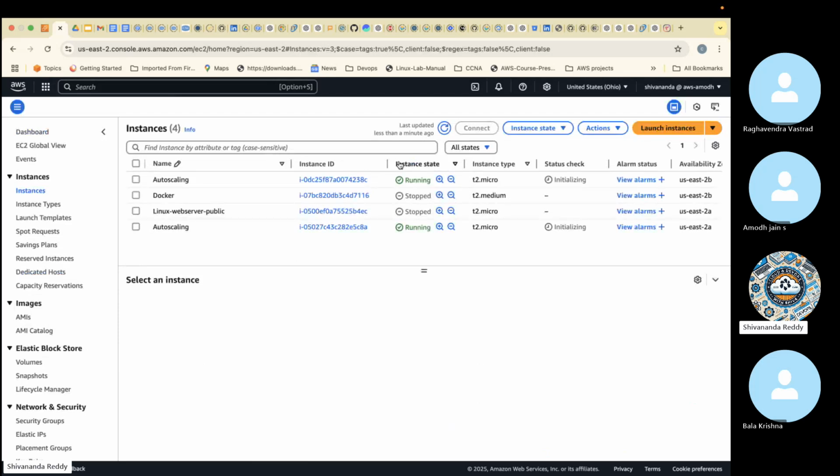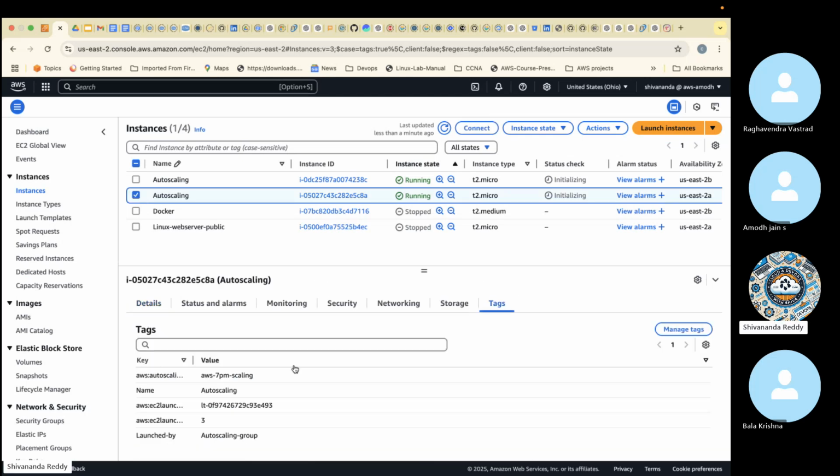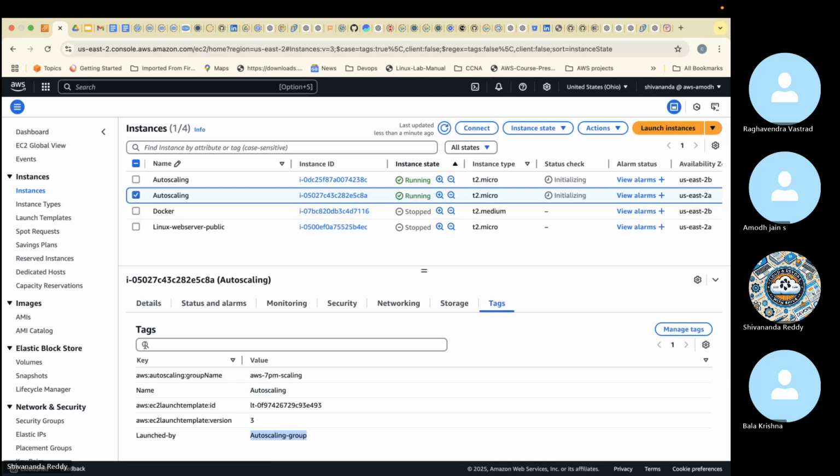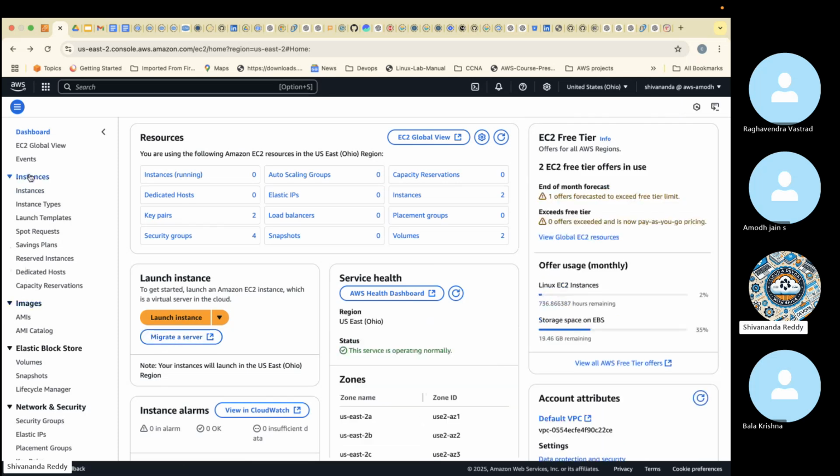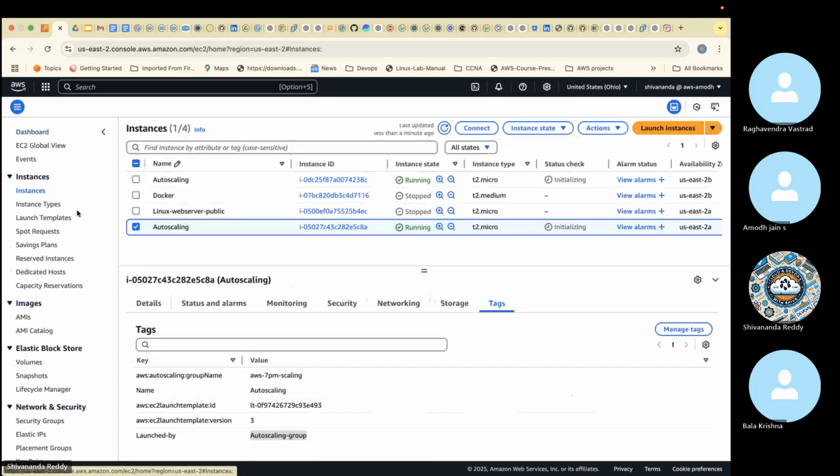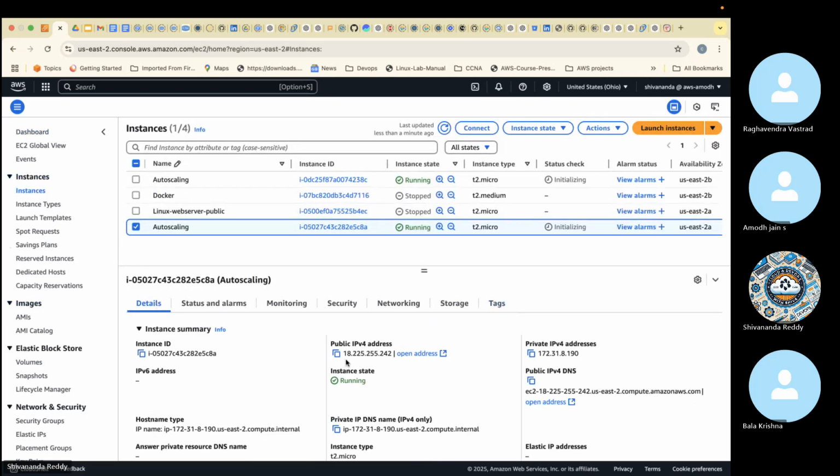Are you guys able to see? Already 2 servers are created with the name of auto scaling. If you want clarification, go to tags and you can see launched by auto scaling group. That means the servers are created from auto scaling. Public IP is also there. Let me check the website.